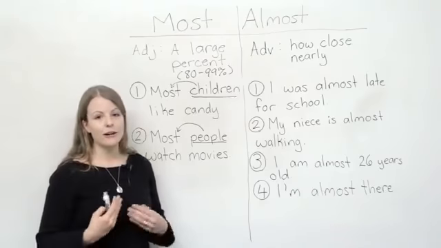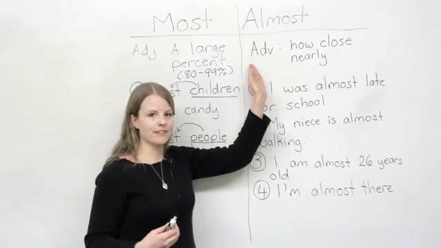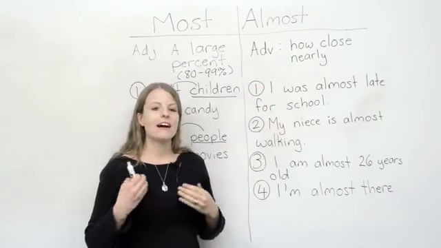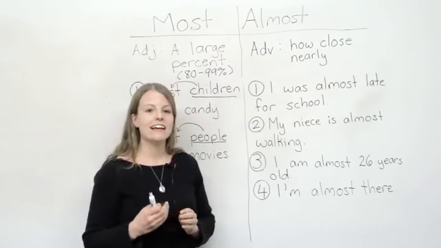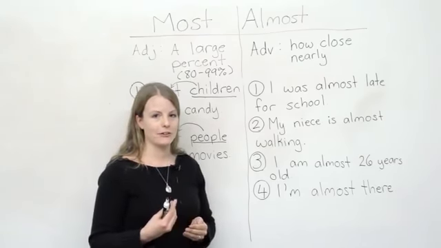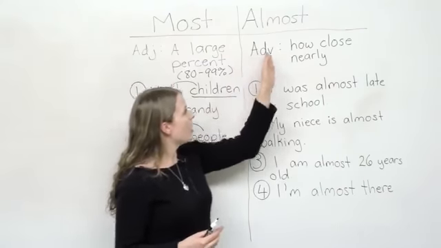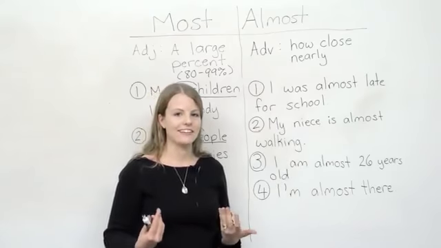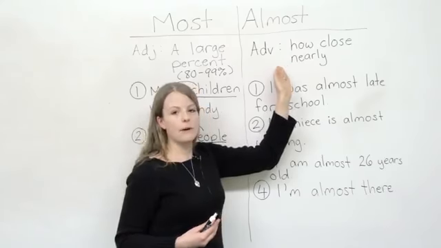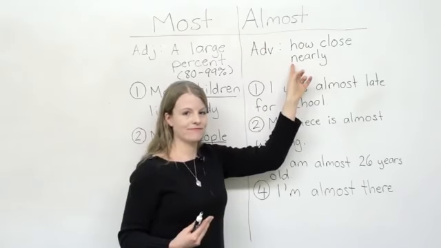All right, so what is almost then? Well, almost is an adverb. So almost, an adverb can describe a noun in certain cases. It can describe a verb, it can describe an adjective, and it can describe other adverbs. So whereas most, you're limited. It can only describe a noun. Almost can describe all sorts of categories of words. So when we talk about almost, we're talking about how close. Another synonym of almost is nearly.